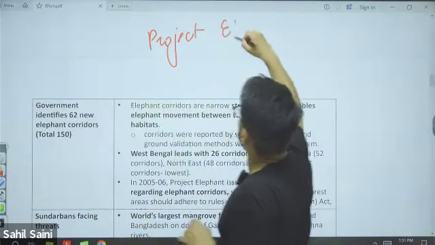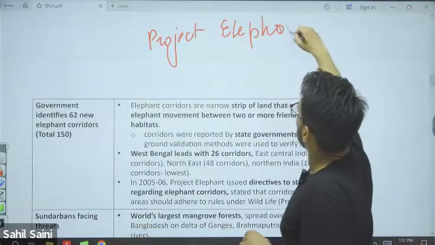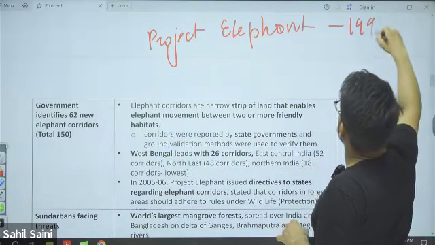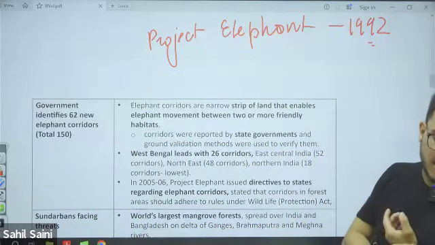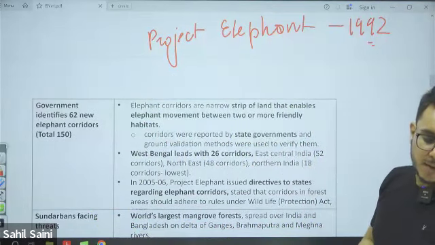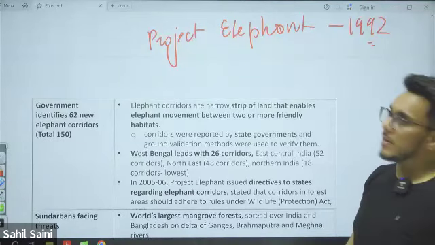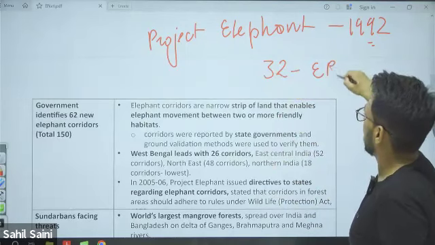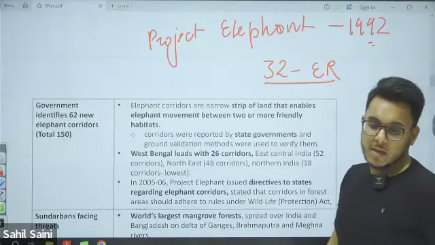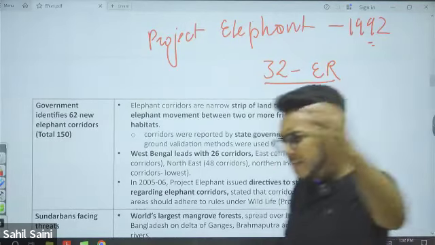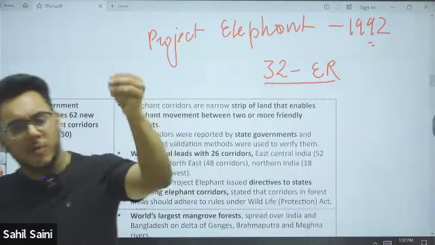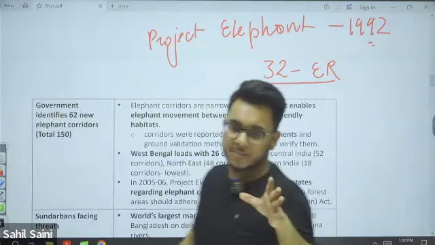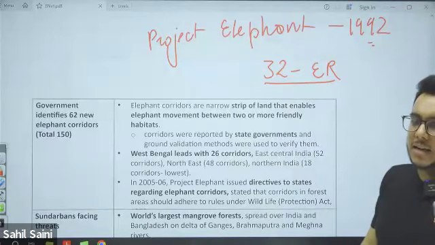We have Project Elephant. Project Elephant was started in 1992. Initially, we had 32 elephant reserves, and for many, many years we were stuck to 32 elephant reserves only. Just recently, we have got our 33rd elephant reserve.